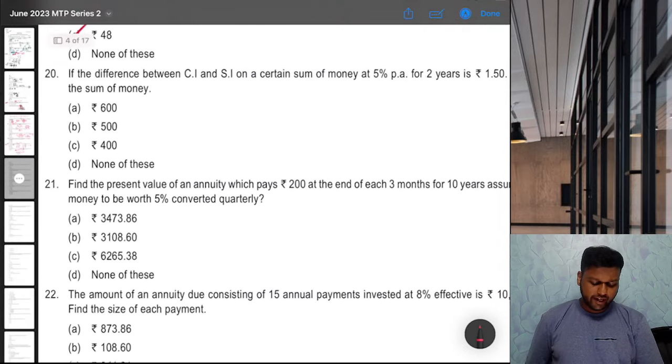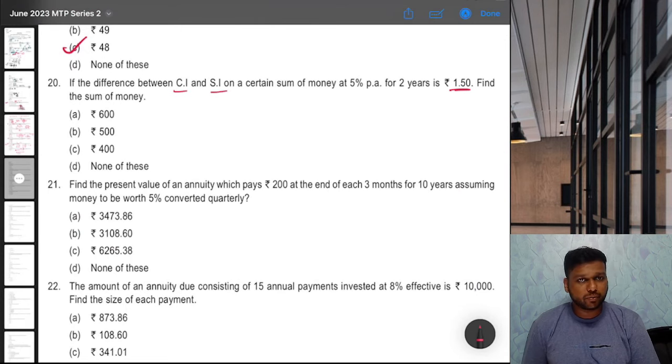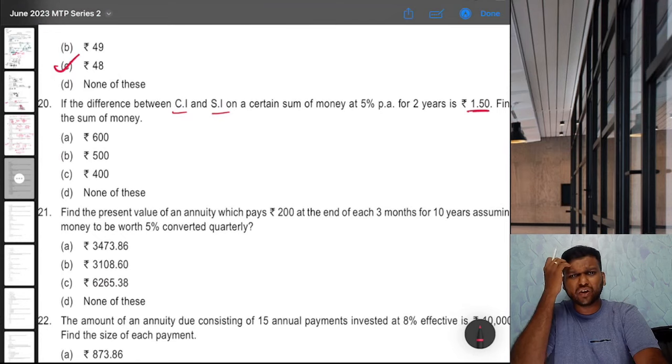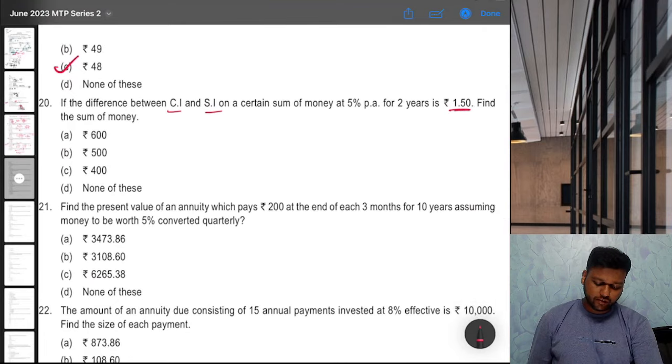Question 20. If the difference between CI and SI on a certain sum of money at 5% for 2 years is 1.5 rupees, find the sum of money. Now you can form an equation or you can just go by options. That will also be easier or faster. Depends, but I think going by options is nearly always faster.